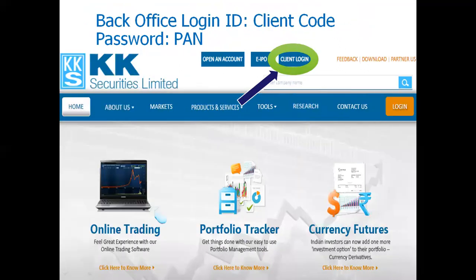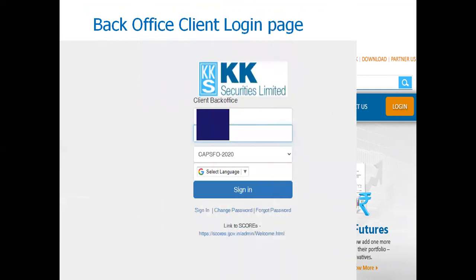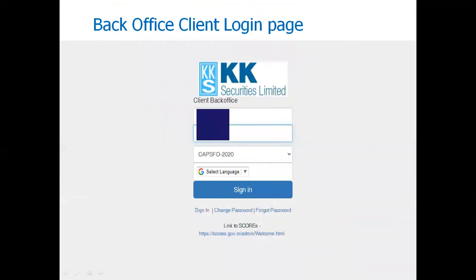Now, this is the KK Securities website, and to log in to your back office or to log in through the web portal, you will have to click on client login. After that, a page will appear. In that, you will have to enter your client code as your login ID, and password is your PAN number.